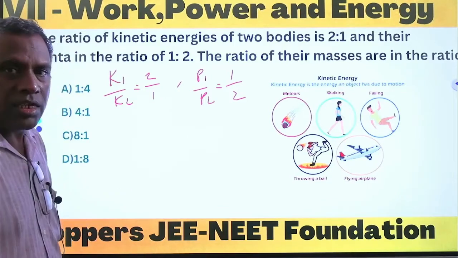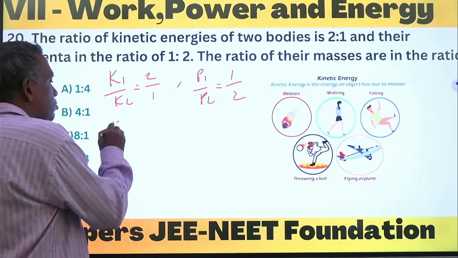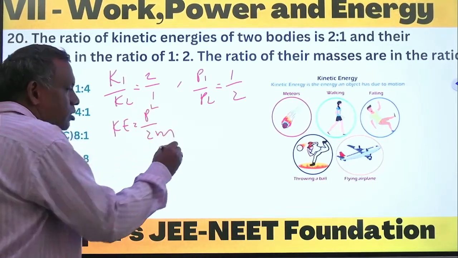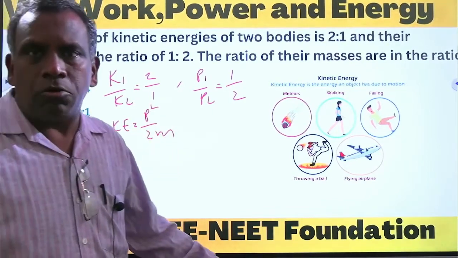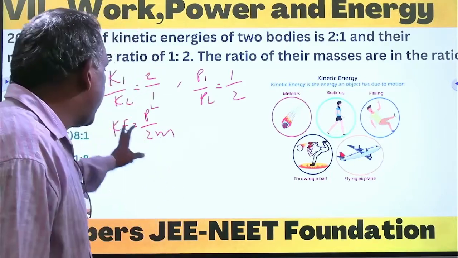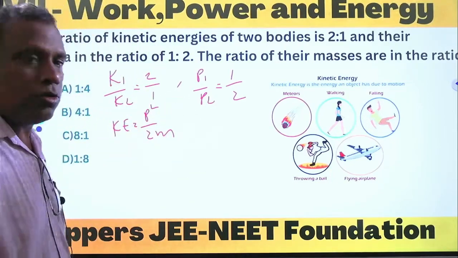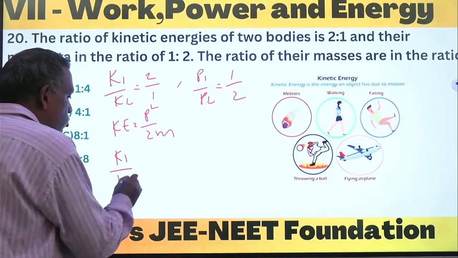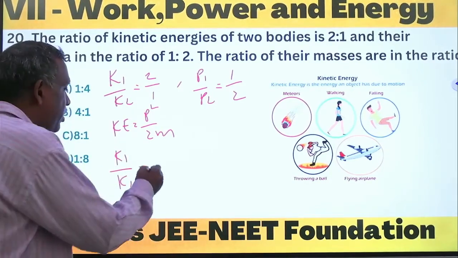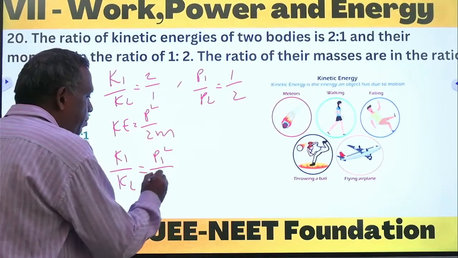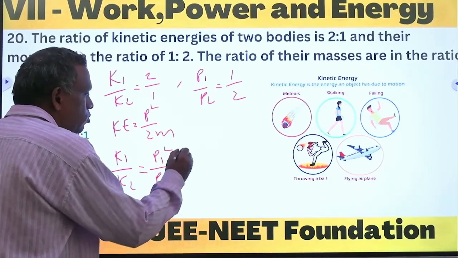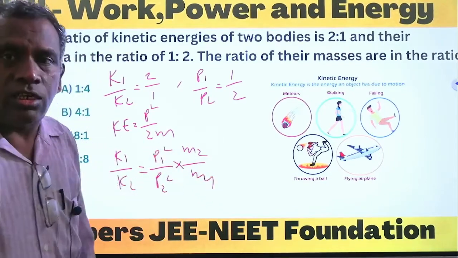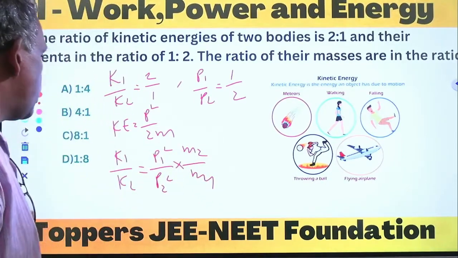To find the mass, we know the formula, kinetic energy is equal to P square by 2m. Just now in the second question only we discussed. Kinetic energy is equal to P square by 2m. So now I can write the relation K1 upon K2 equals P1 square upon P2 square into M2 upon M1. 2 is constant, you ignore. Now substitute the values.